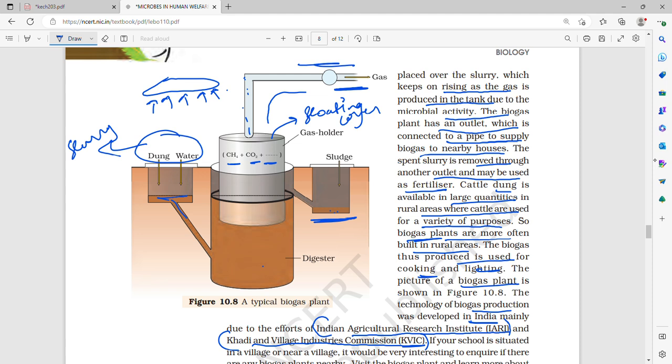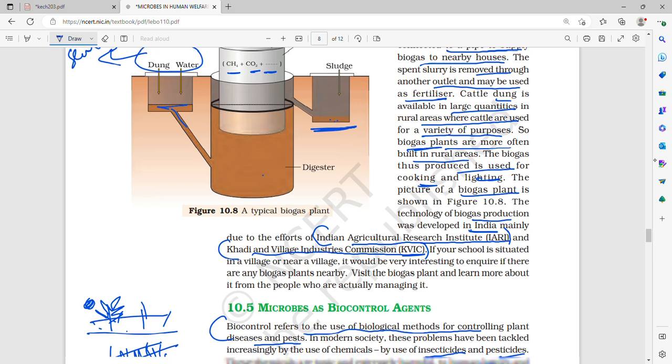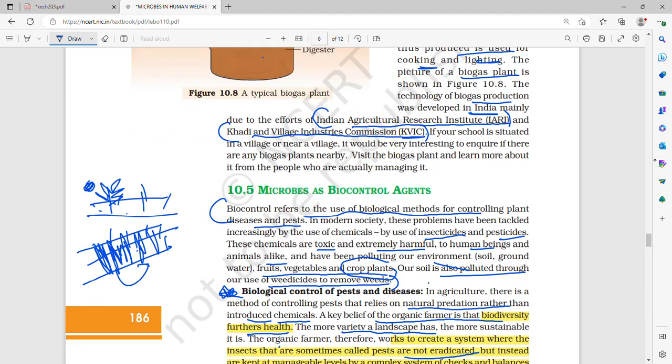Then there is another outlet from which the used slurry comes out, and this used slurry is used as fertilizer manure, and it is very fertile and rich. Usually these biogas plants are in rural areas. Why? Because cattle are more, so dung is also more, gobar is more, so gobar gas is also more. Therefore mostly in rural areas these are made. And the technology of biogas production was developed by whom? The Indian Agricultural Research Institute, IARI, and the Khadi and Village Industries Commission, KVIC.